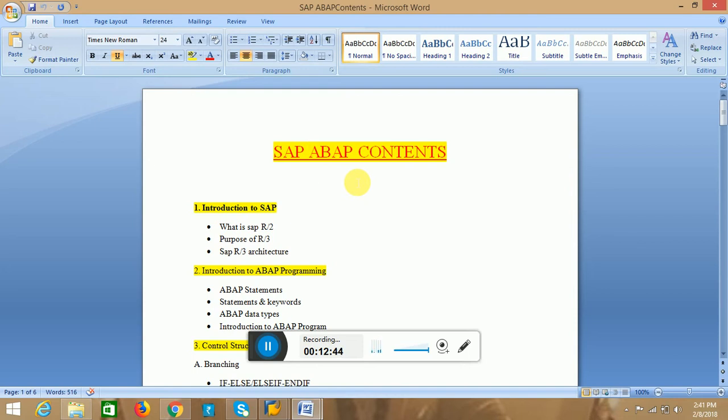If we come to the introduction, I have already given the introduction about SAP. The next thing is SAP R2. SAP R2 is a mainframe solution, and it is the first compact software package for the whole spectrum of business applications.